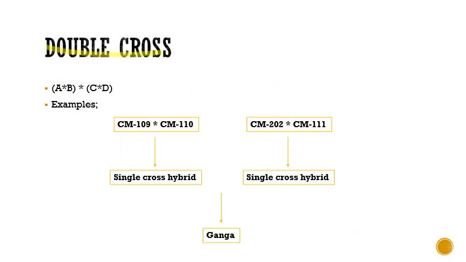So now coming to double cross hybrids. Here we will be using four genotypically distinct inbred lines, that is A, B, C and D. First of all we will be crossing A and B in a separate crossing block and C and D in another crossing block. So we will be having two separate single crosses going on here. From the A cross B we will be getting one F1 or single cross hybrid, and from C cross D also we will be getting another single cross hybrid.